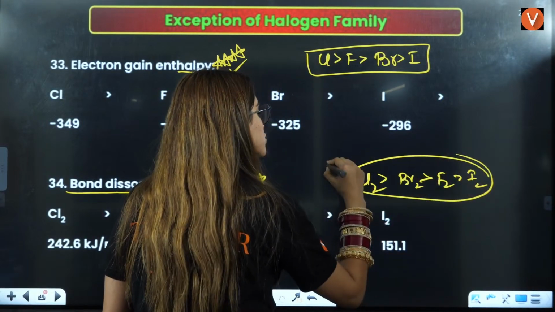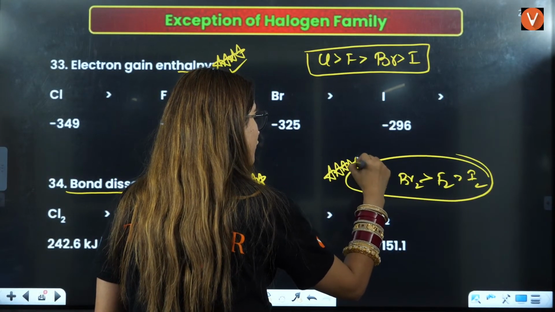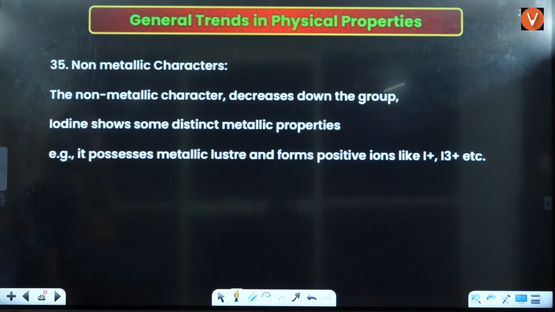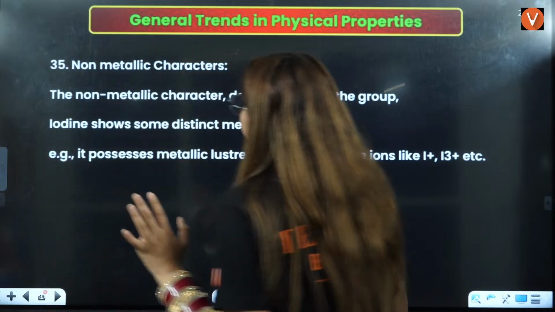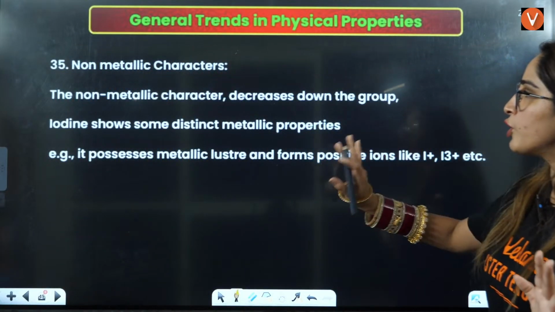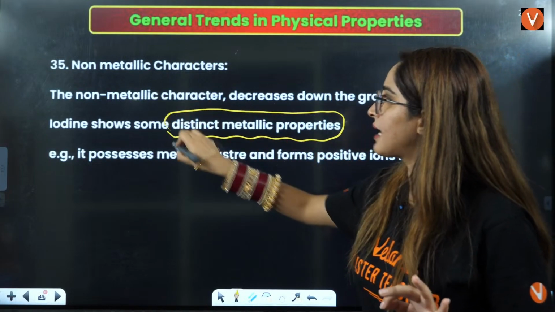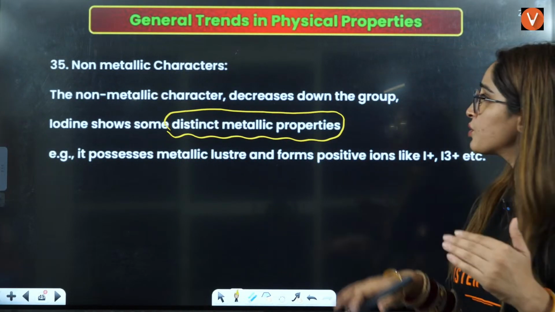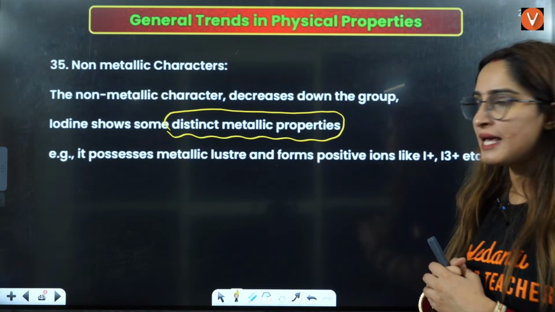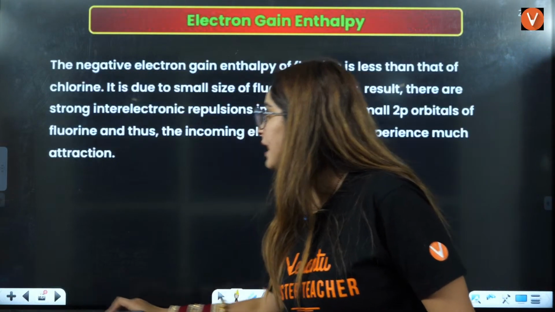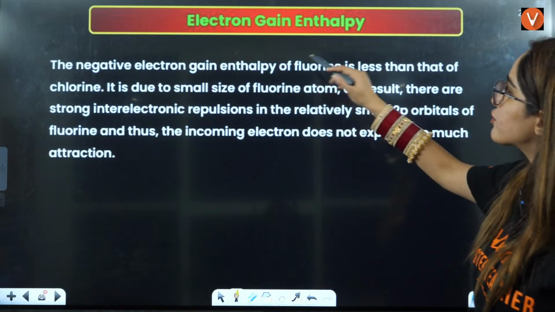This is also a very important order. Next is non-metallic character, right? It decreases down the group. Iodine shows distinct metallic properties, right? It opposes non-metallic character and forms positive ions, right? That is true. Negative electron gain enthalpy.